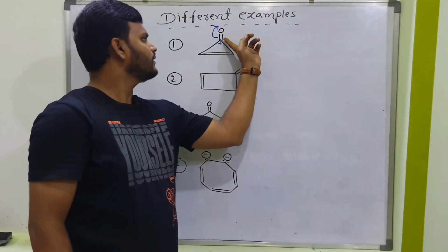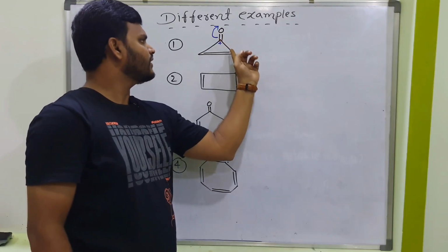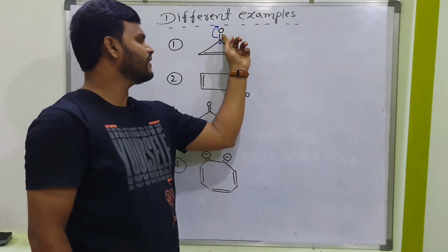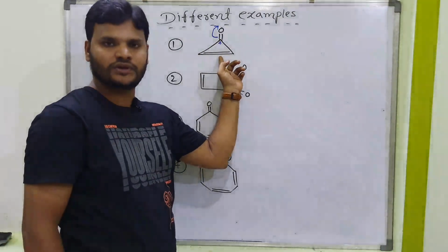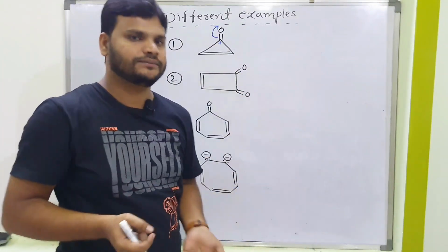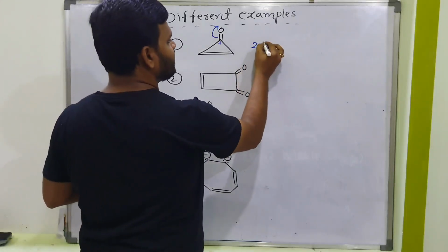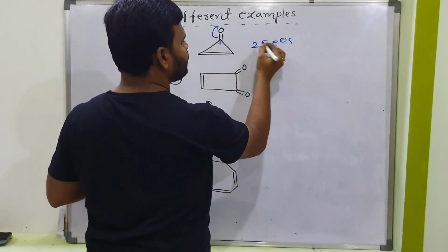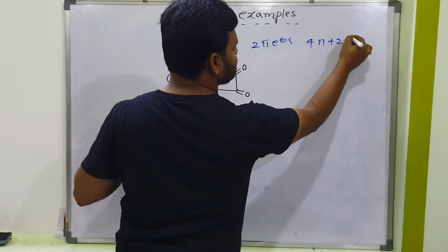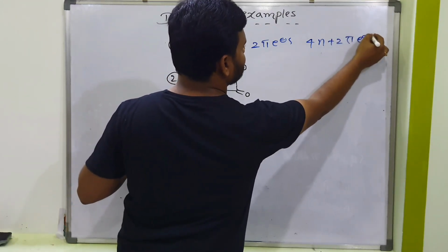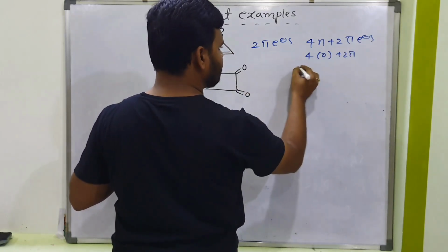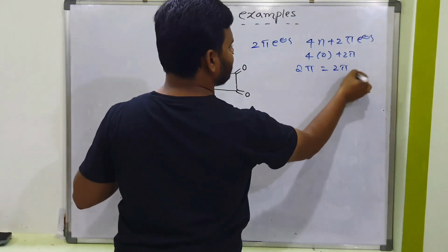Don't consider outside the double bond, you have to consider inside the circle. This is a cyclic compound. Don't consider these pi electrons, you have to consider this one only. Why? Because you have to consider the cyclic compound only, don't consider outside. So how many pi electrons? 2 pi electrons only. 2 pi electrons means it satisfies the 4n plus 2 pi electrons formula. If you substitute n = 0, then you get 2 pi.